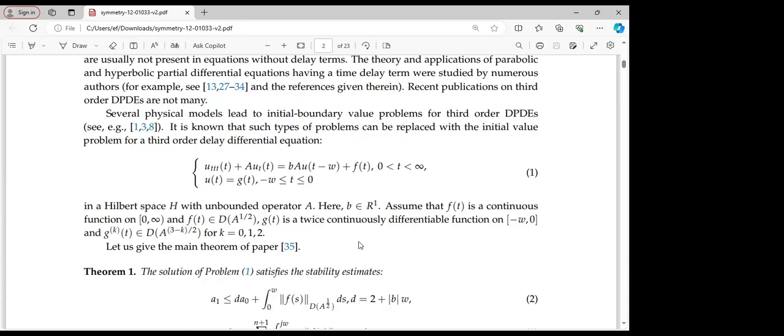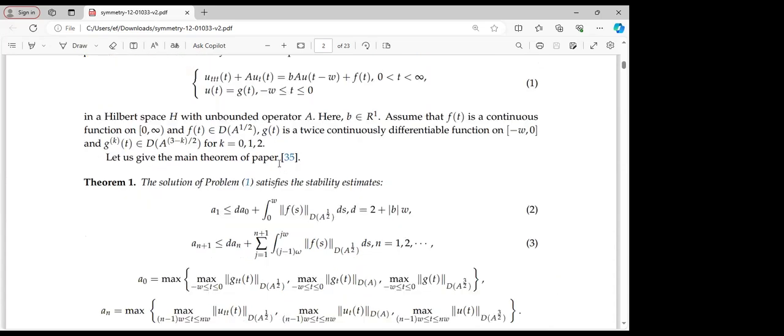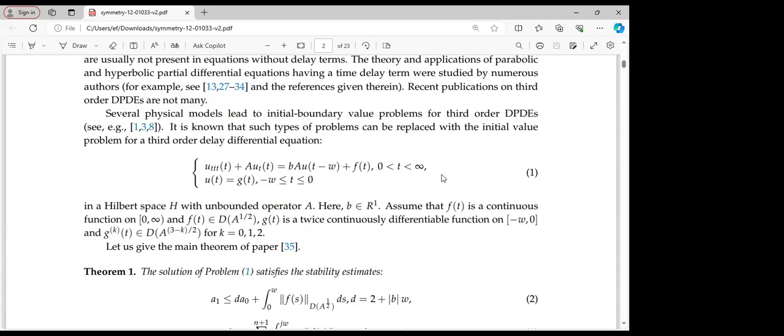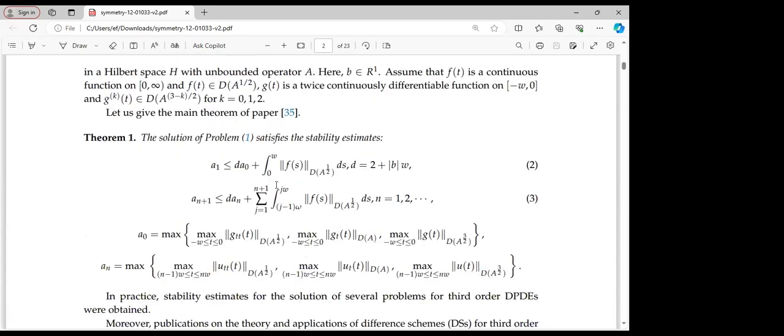Okay, so first of all, we would like to give the main theorem of a particular paper which is referenced here. From theorem 1, the solution of problem 1, that is the problem above, satisfies the stability estimate, as we can see given in equation 1 as well as in equation 2.